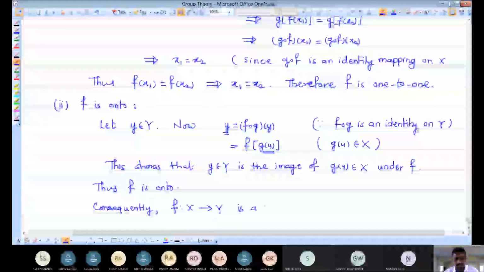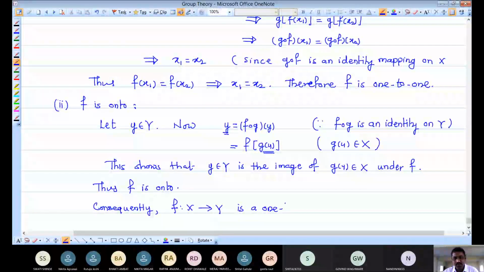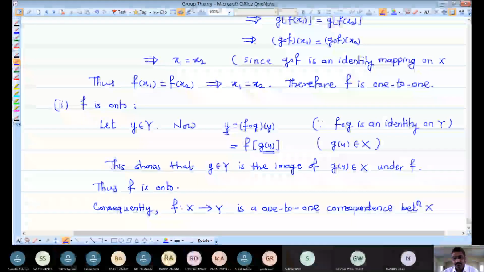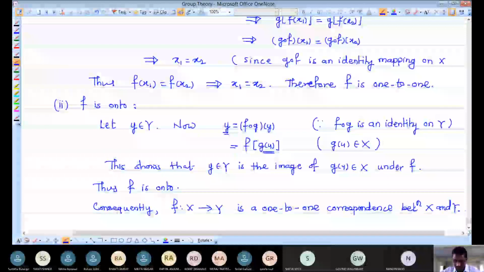So you can now say it is a one-to-one correspondence between X and Y. And this is the proof of the theorem that we have proved here.